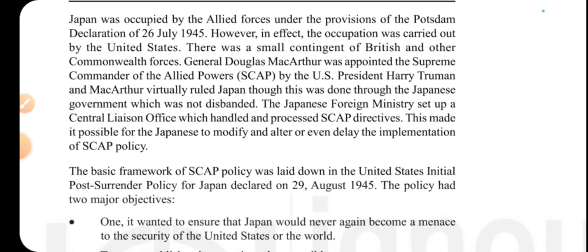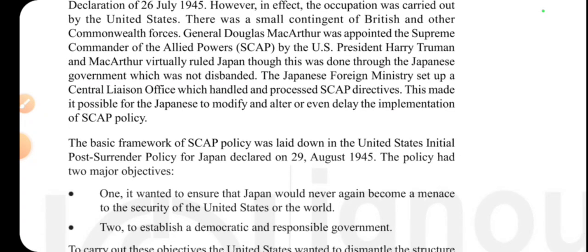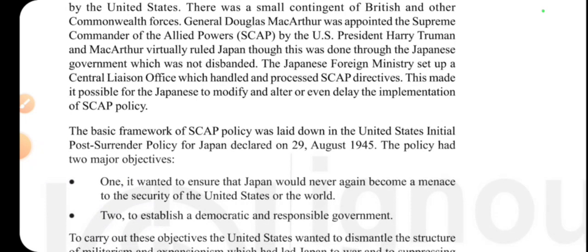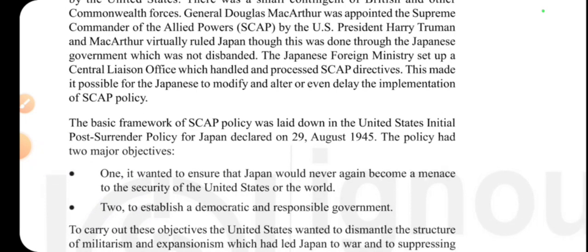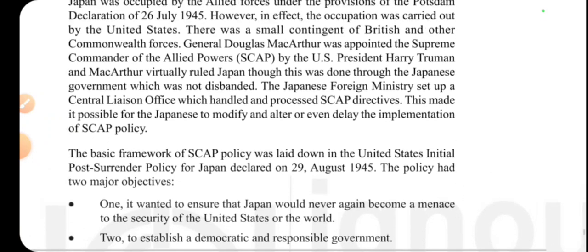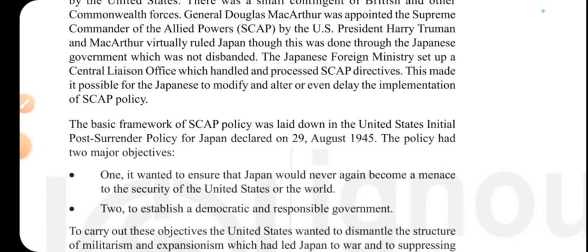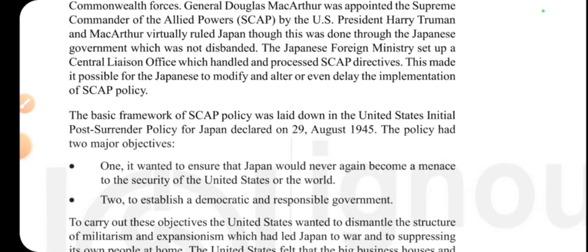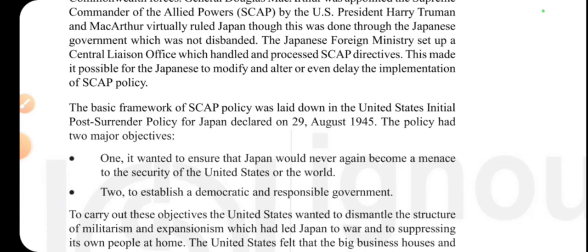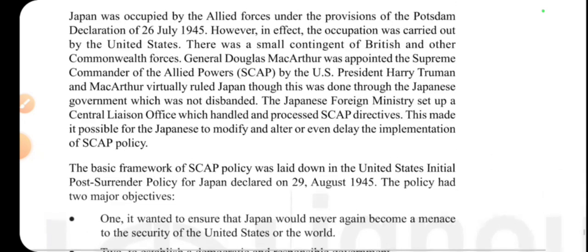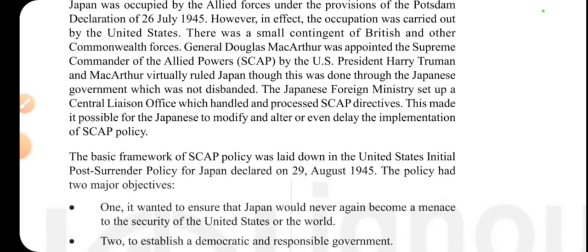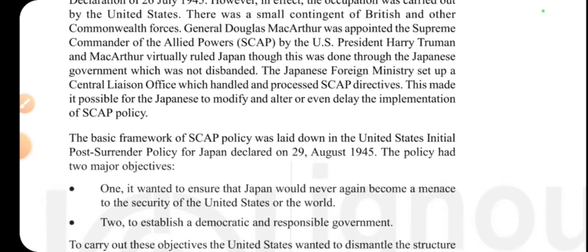And MacArthur virtually ruled Japan through this, though this was done through the Japanese government, which was not disbanded. The Japanese Foreign Ministry set up a central liaison office which handled and processed SCAP directives, that is, the Supreme Commander of the Allied Powers. Okay, so this made it possible for the Japanese to modify and alter or even delay the implementation of this SCAP policy. So indirectly, there was a Japanese role as well.